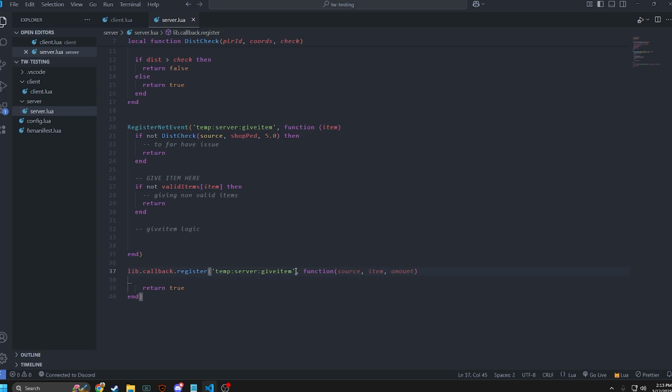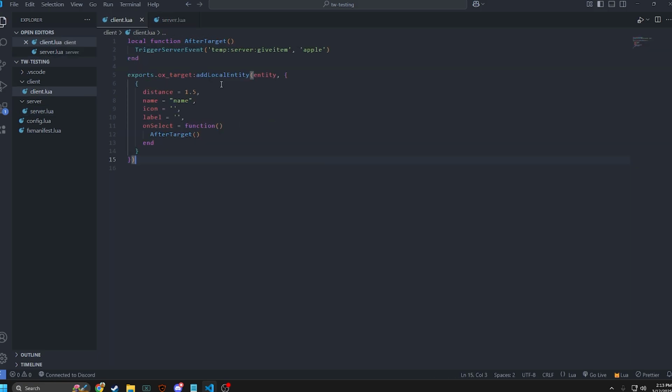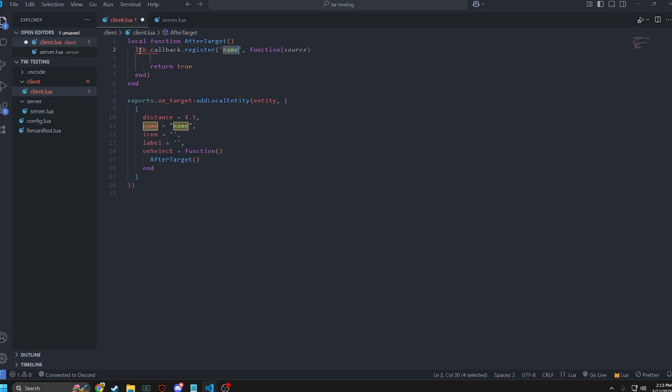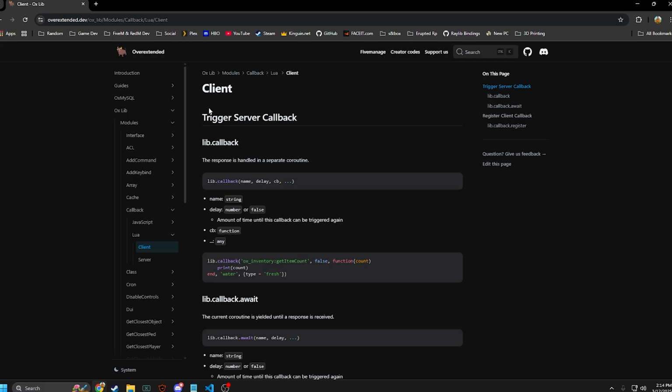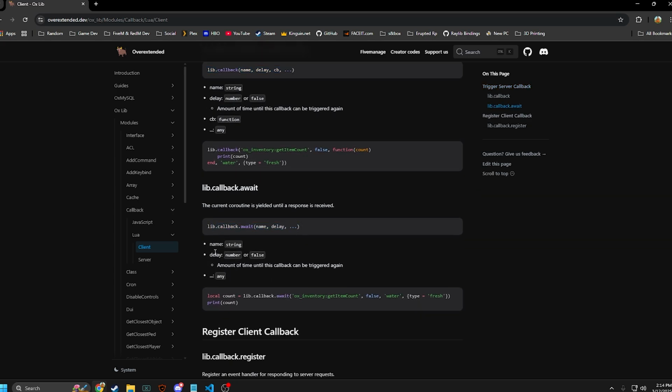So all we can do is take this, go to client where we're giving our item here. We can do lib.callback.await, and then you put your callback name, and this second value here is actually your cooldown. If I look at triggering our server callbacks here, well, here is our correct one. It's delay: amount of time until this callback can be triggered again. So I guess for them it's delay, but it's kind of like a cooldown.